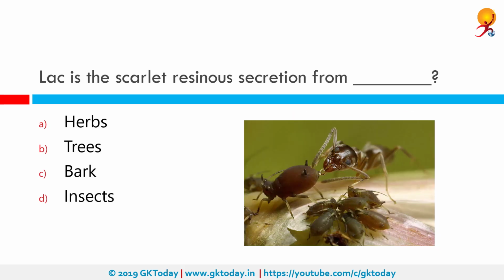Lac is the scarlet resinous secretion from insects. Lac is a scarlet resinous secretion of a number of species of lac insects, of which the most common is Kerria lacca. Cultivation begins when a farmer gets a stick that contains eggs ready to hatch and ties it to the tree to be infested.